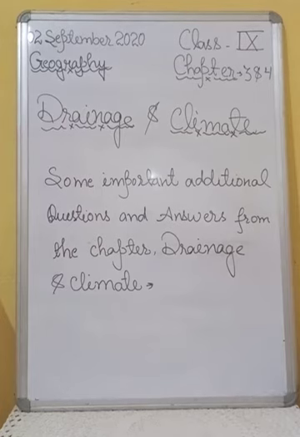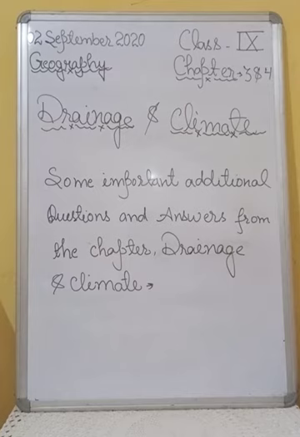Question number 6, what is a gorge? Answer 6 is, a gorge is a deep, narrow channel created by a flowing river. Full stop. Question number 7, what do Himalayan rivers do in their upper course? Answer number 7 is, the Himalayan rivers perform intensive erosional activity in their upper course and carry huge loads of silt and sand. Full stop.